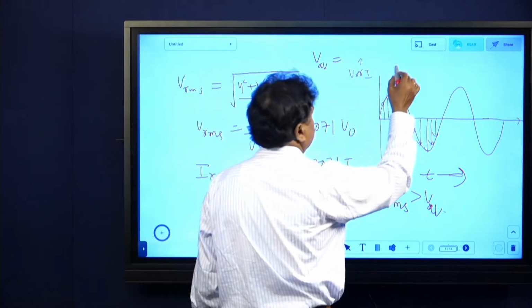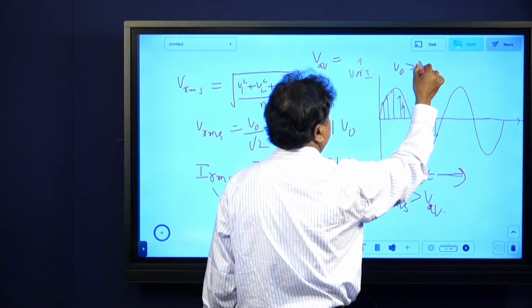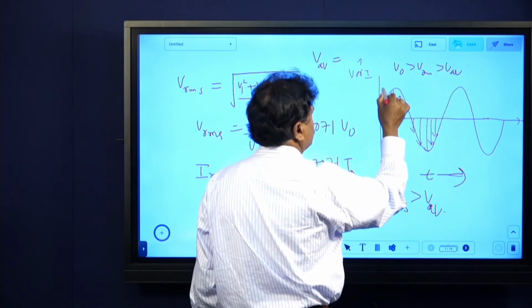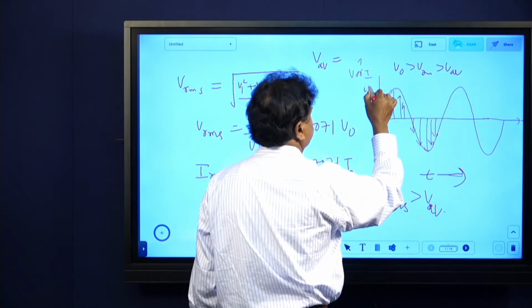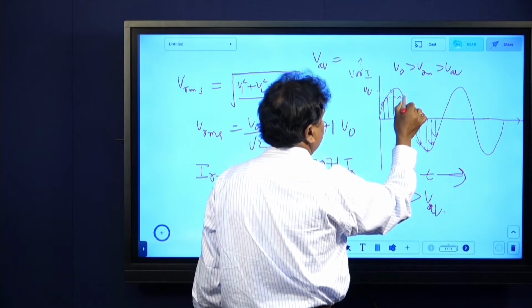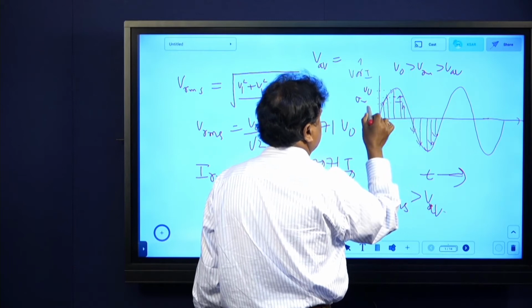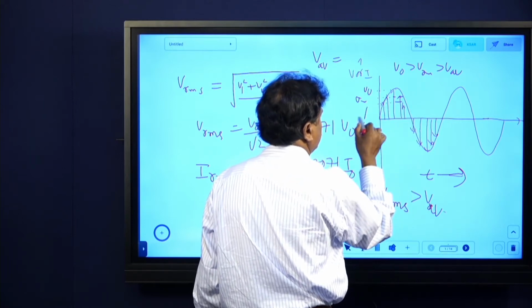So V naught is greater than VRMS, which is greater than V average or V mean. Say this is V naught, then somewhere here 70% of it is VRMS and 63.7% of it is V average. Try to know these things.